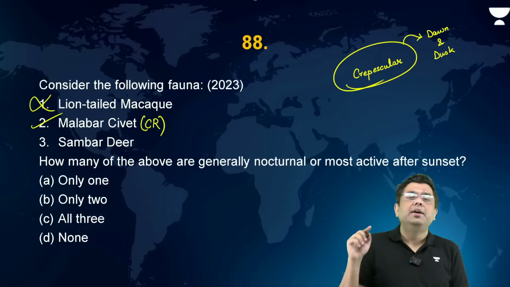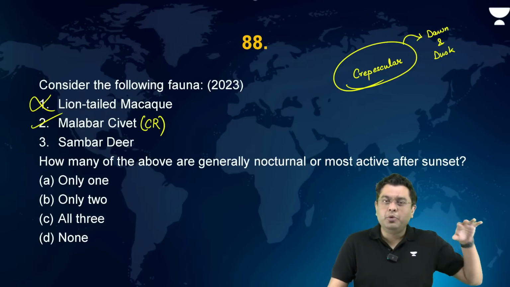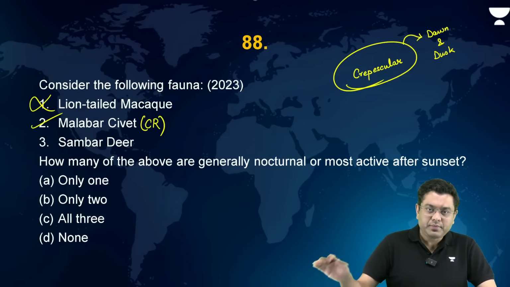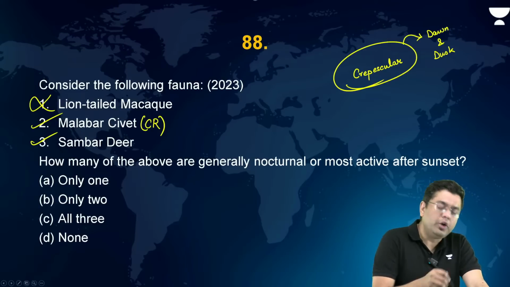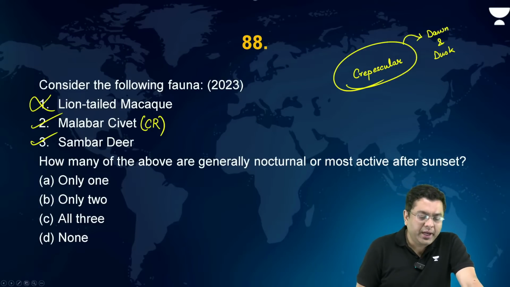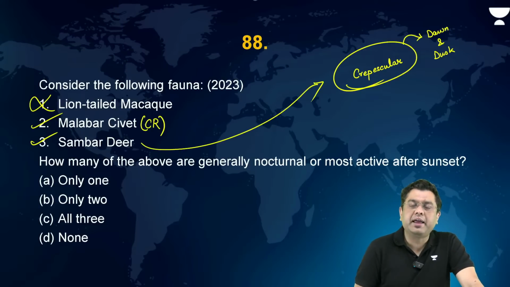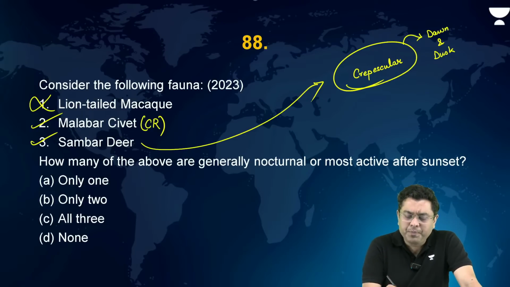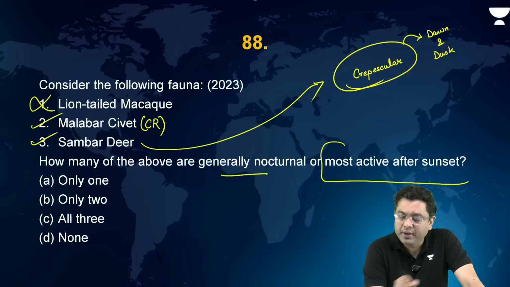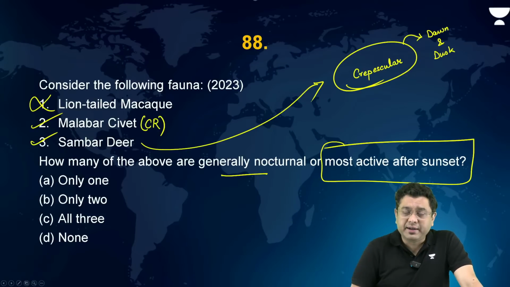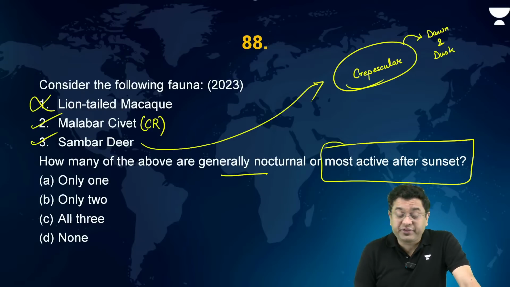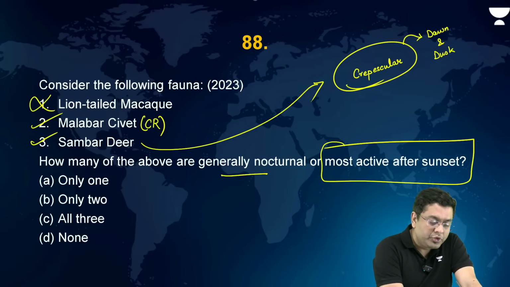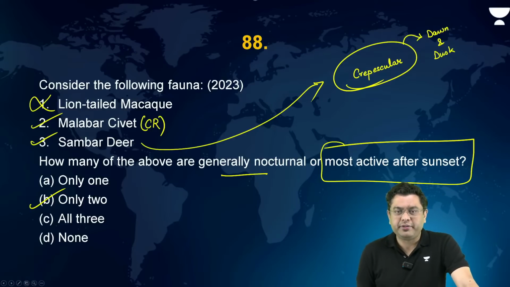And sometimes that eventually moves into the night as well. Yes. So this will also be correct. So here, sambar deer being crepuscular, that also is generally active or most active after sunset. After all, the dusk or the twilight comes after sunset. So that is where two of them are correct in this particular case.